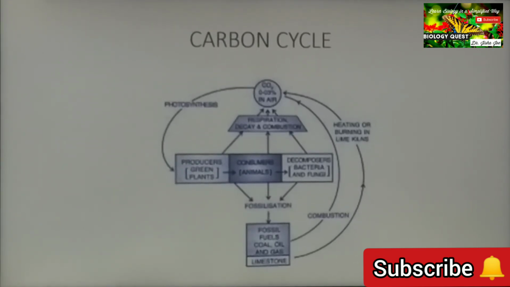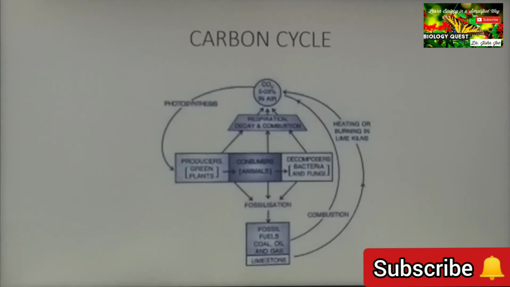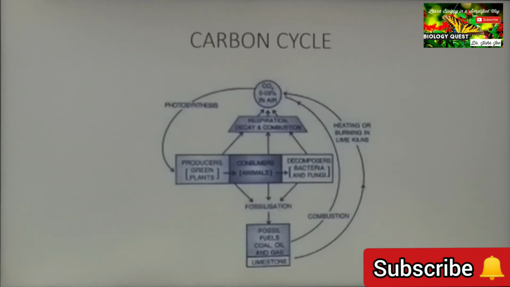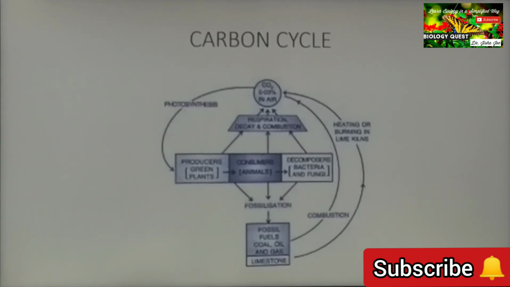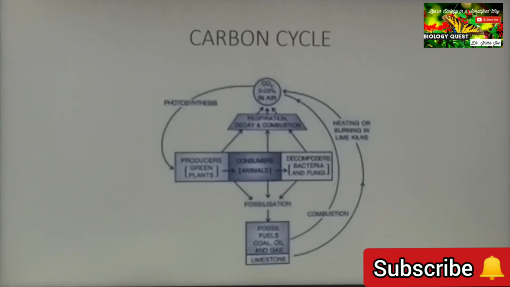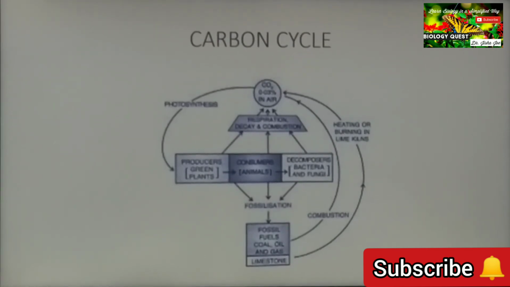Now when these plants are consumed by animals, the carbon enters the animal body. We know plants and animals respire, and they release carbon dioxide back into the atmosphere. When plants and animals die, they are acted upon by decomposers. Here also some carbon dioxide is released by the process of decomposition, and respiration also releases carbon dioxide into the air.